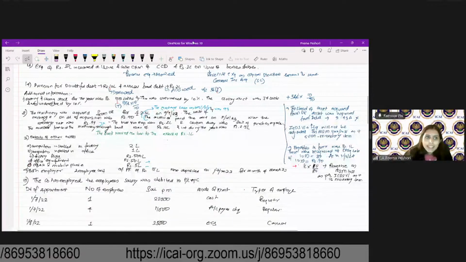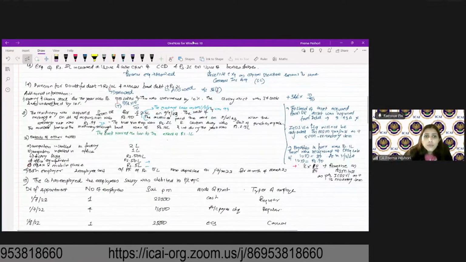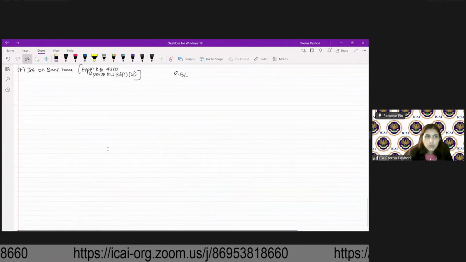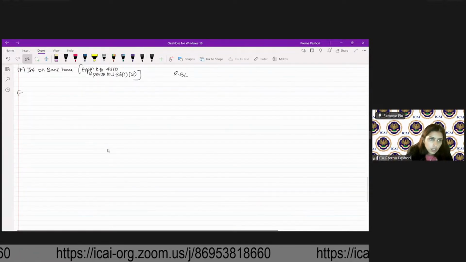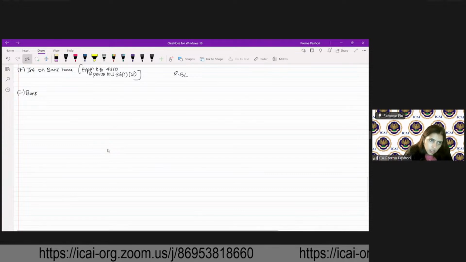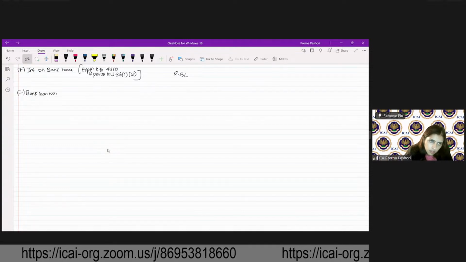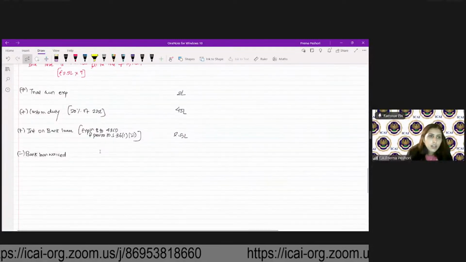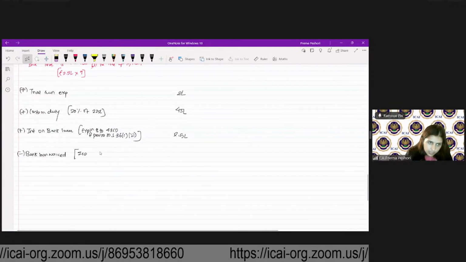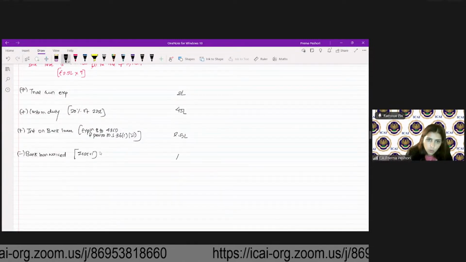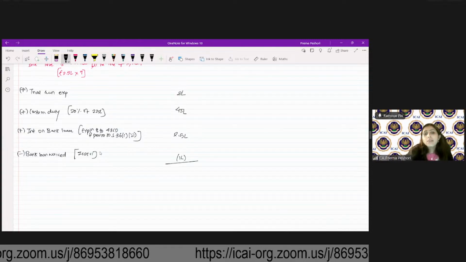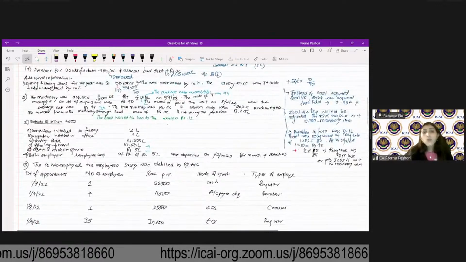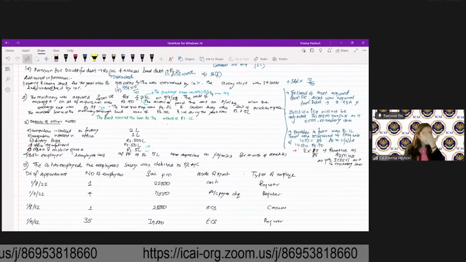So as per ICDS 6, you will reduce from the asset the bank loan waived. So bank loan waived, ICDS 6, 1 lakh.